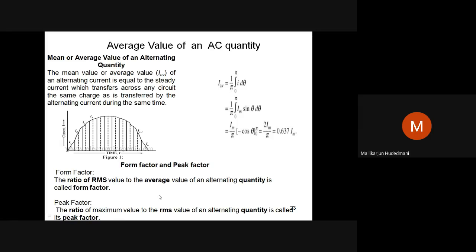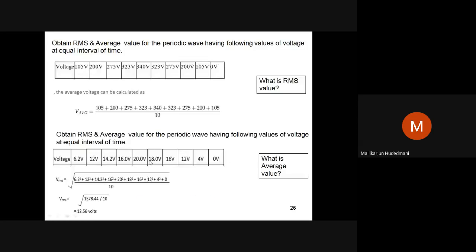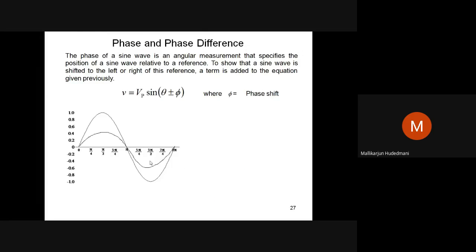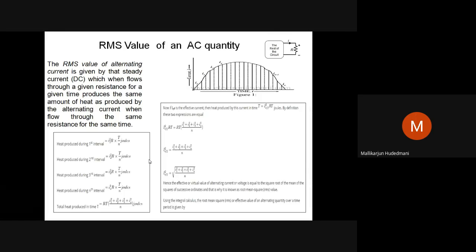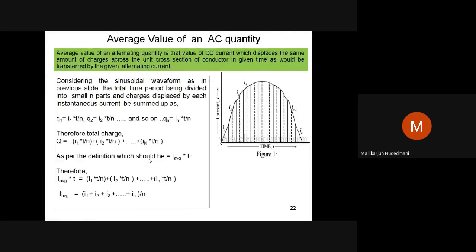So this way we come to the basic introduction to waveform terminologies and the comparison of quantities by RMS and average. Okay, now we will stop here. In the next class, we go ahead with further quantities like what we mean by waveform and phase difference. There are a lot of things we have to learn in the coming sessions. Meantime, today we have learned the RMS value of an arbitrary quantity, the RMS value of a sine wave, the average value of an arbitrary quantity, the average value of a sine quantity, and two